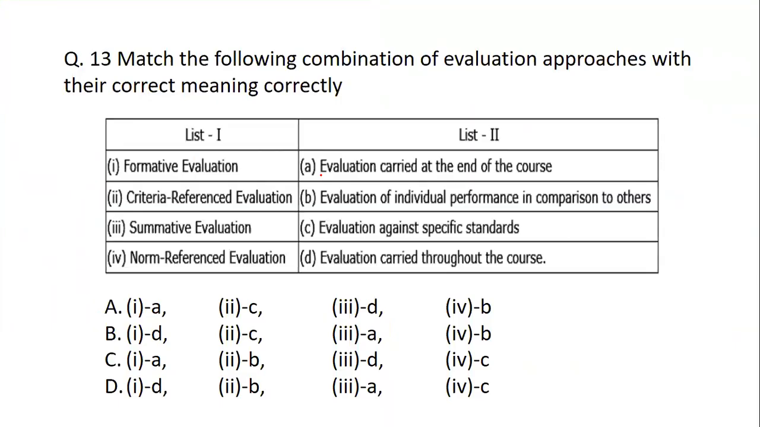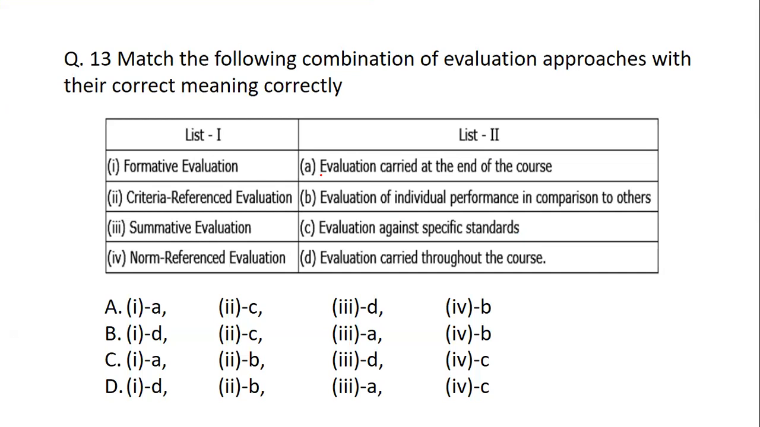So list 1 talks about formative evaluation, the evaluation methods: formative, criterion reference, summative, and norm reference. And list 2 is about the reasons. So that is the description. So in list 1, we have formative evaluation, criterion evaluation, summative evaluation, and norm reference evaluation.